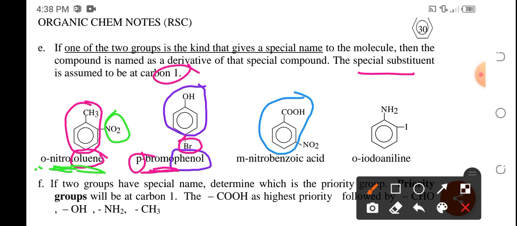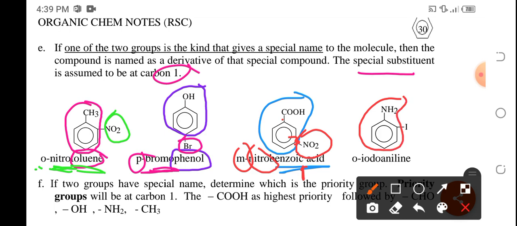These two have a special name in the form of benzoic acid. What is not included in the structure of benzoic acid is this one, NO2. NO2 will have a name of nitro, so therefore this structure will have nitrobenzoic acid with space here, and they are on the meta, so 1,3. Meta position. Okay?